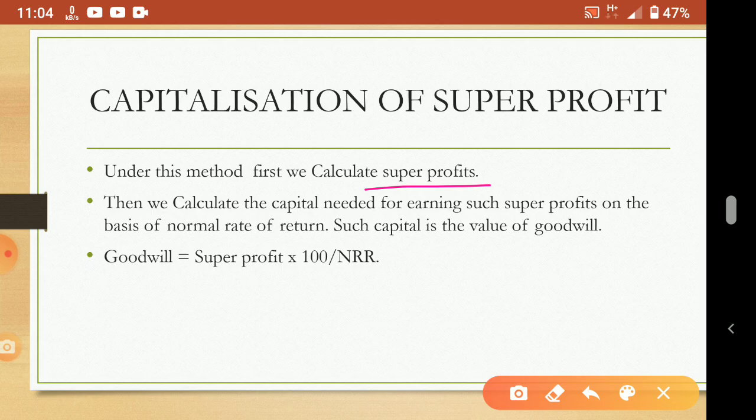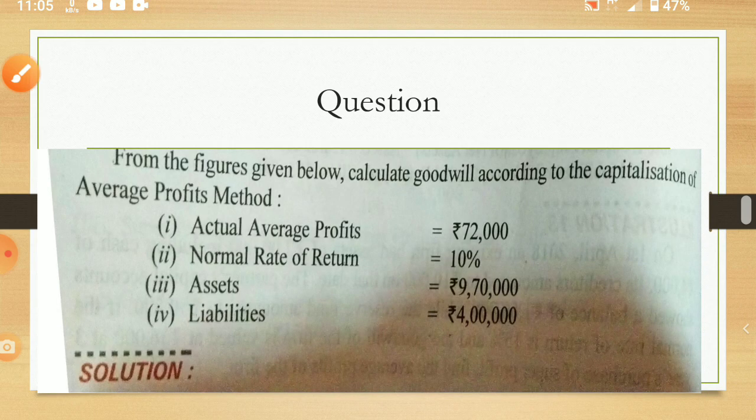That is called capitalization of super profit on a normal rate of return. So goodwill is equal to super profit into 100 by NRR. So you directly capitalize the super profit, and that will be the value of goodwill. Okay, so that also we'll see in a question.